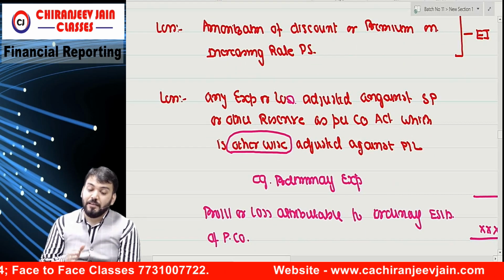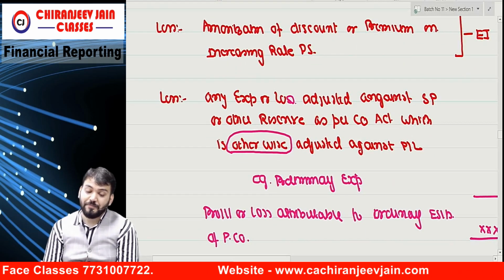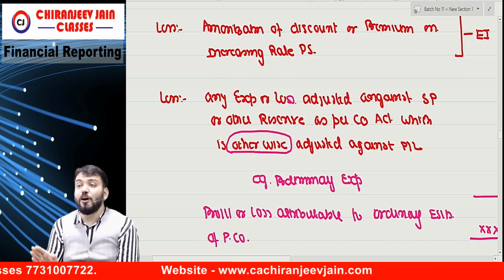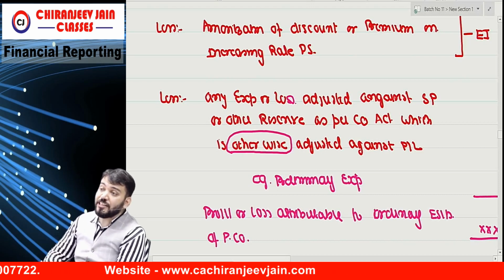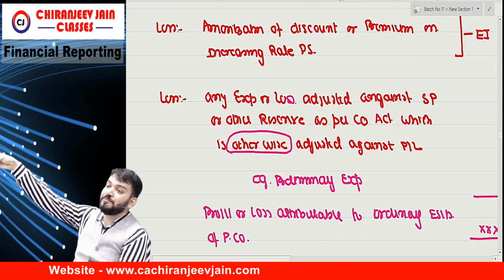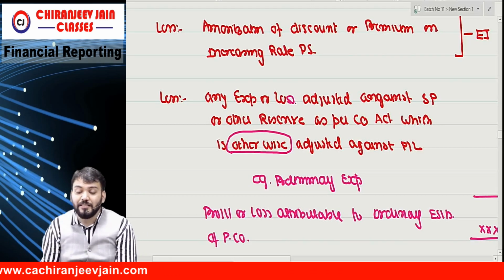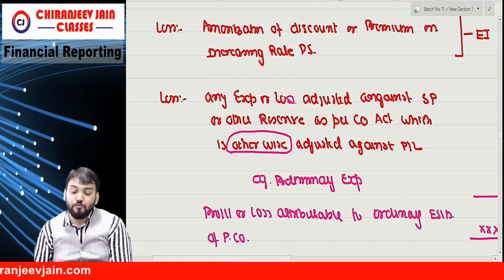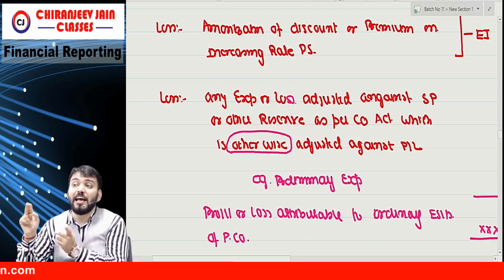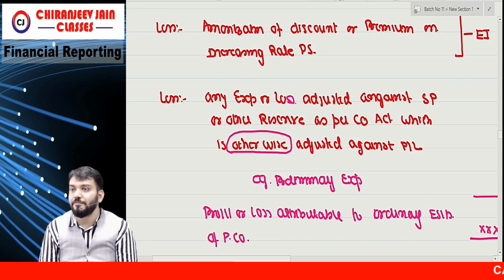Then less, this is a very interesting point. Any expense or loss adjusted against securities premium due to Companies Act or other reserve as per Companies Act, which is otherwise adjusted against PL.